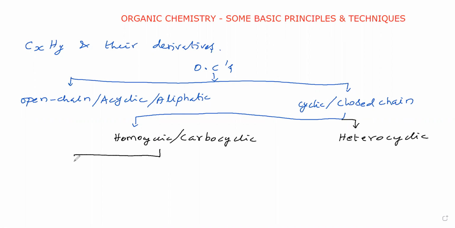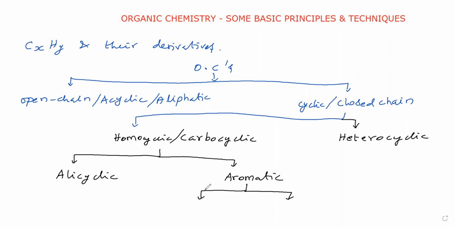In the carbocyclic, two types are there. One is alicyclic, that means aliphatic. Another one is aromatic. What is the difference between aromatic and aliphatic compounds? An example of aliphatic compounds is LPG gas.